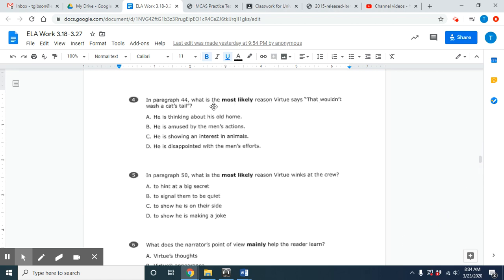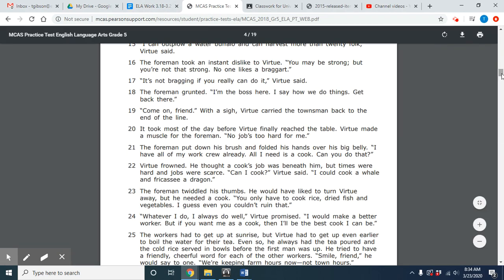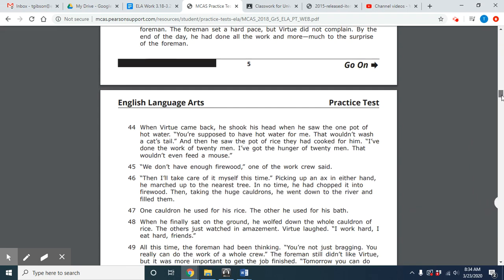Number 4, in paragraph 44, what is the most likely reason Virtue says that wouldn't wash a cat's tail? A, he is thinking about his old home. B, he is amused by the men's actions. C, he is showing an interest in animals. Or D, he is disappointed with the men's effort. So we're going to go to paragraph 44 and see what's going on there.